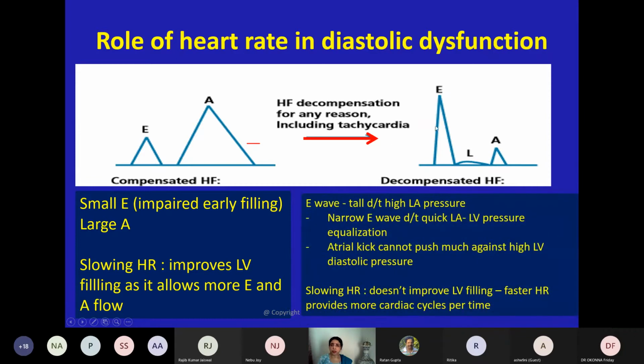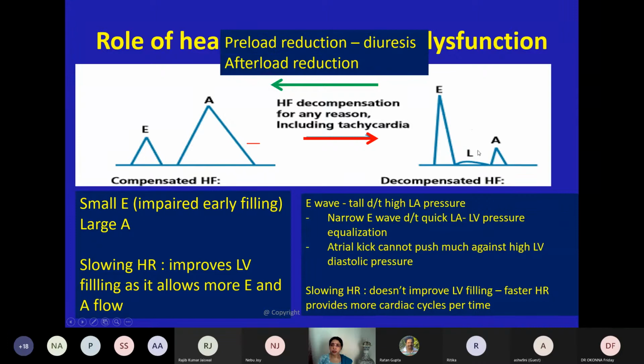But in this situation, this is known as grade 3 diastolic dysfunction or decompensated heart failure. There is a tall E wave due to high LA pressure. It's the hallmark of high LAP, and a very small A wave because hardly there is any blood in the LA now.